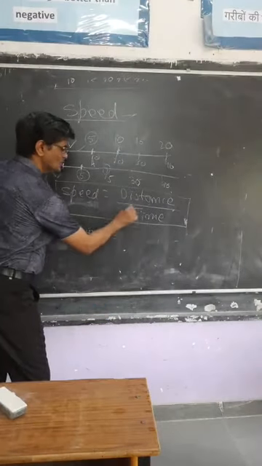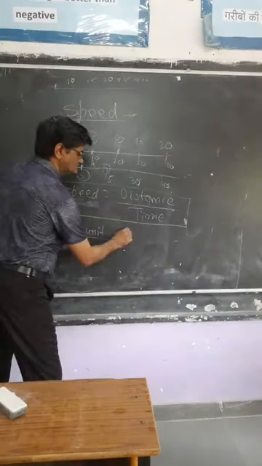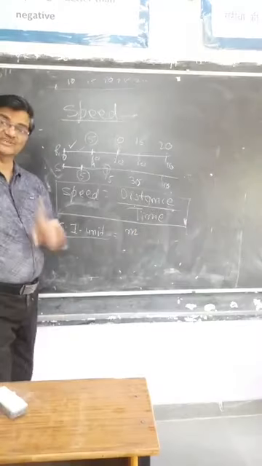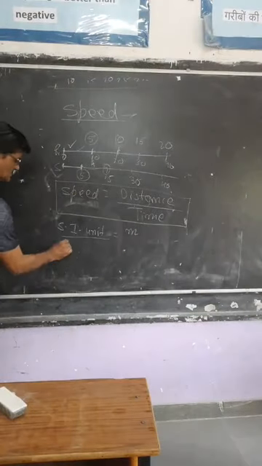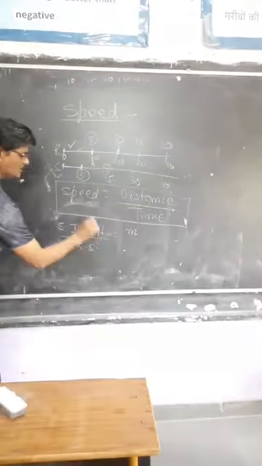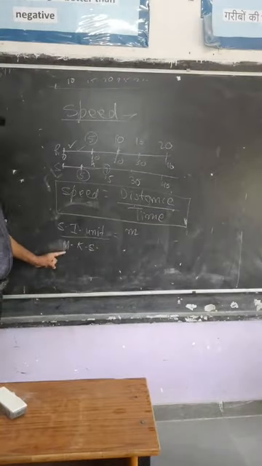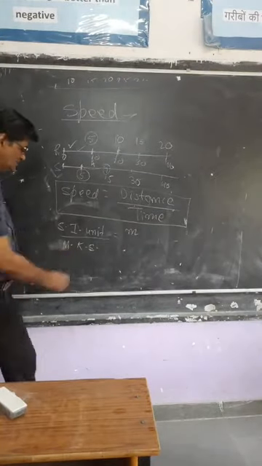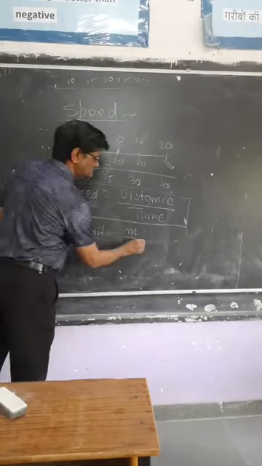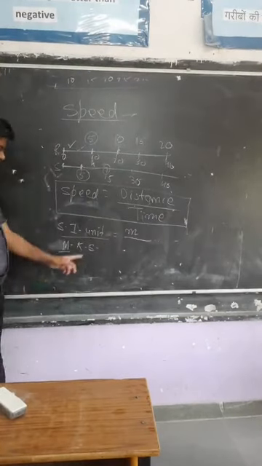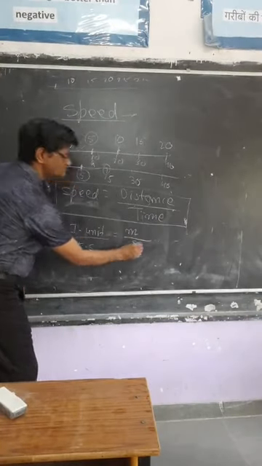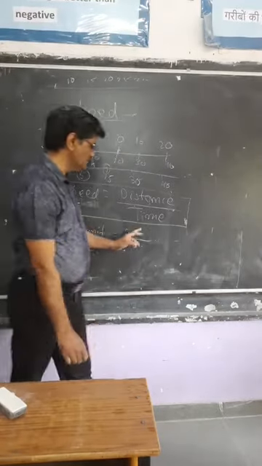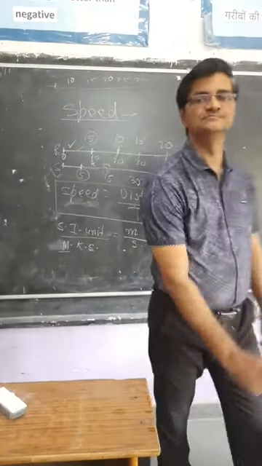For distance, we are using what? SI means MKS system. So for MKS, distance is measured in meter and time is measured in second. So its unit is meter per second.